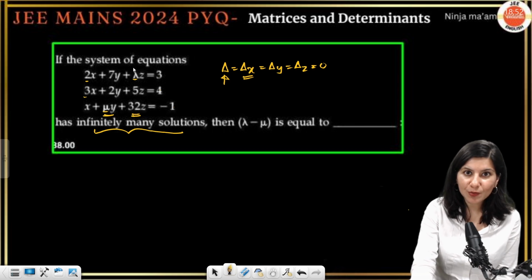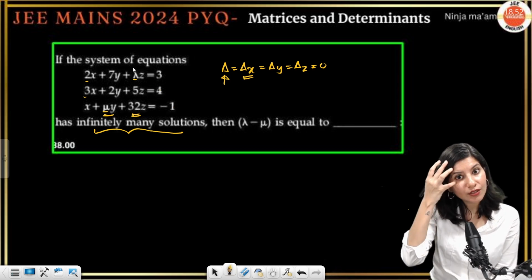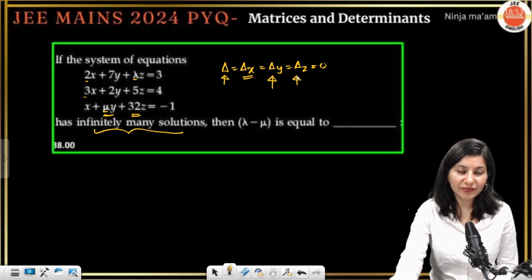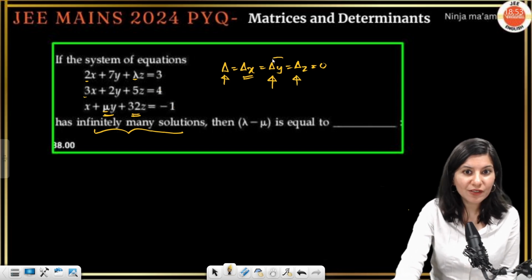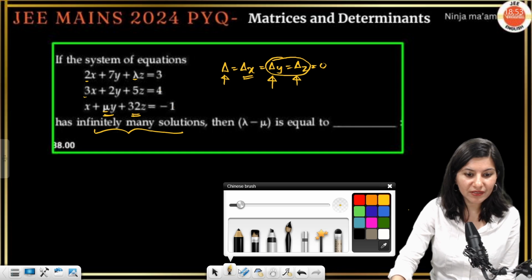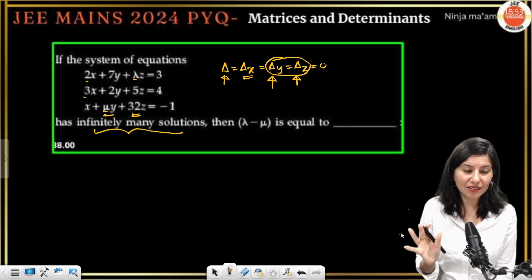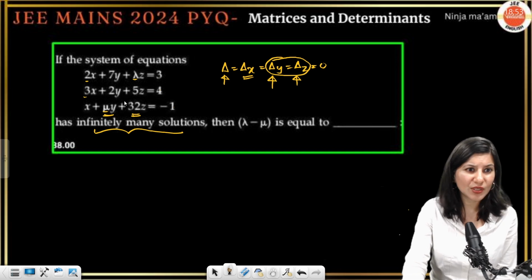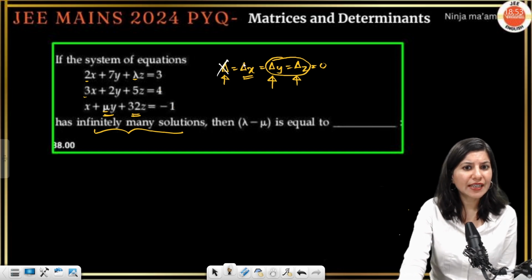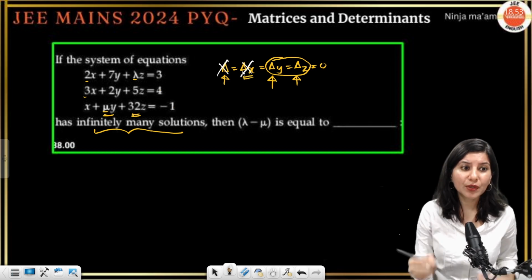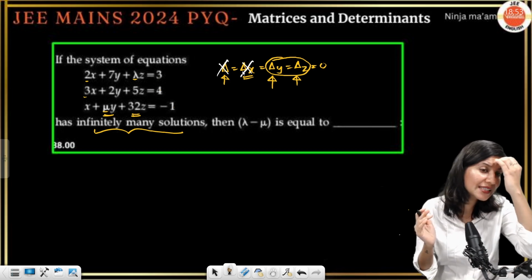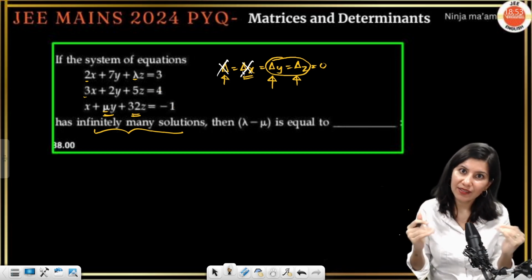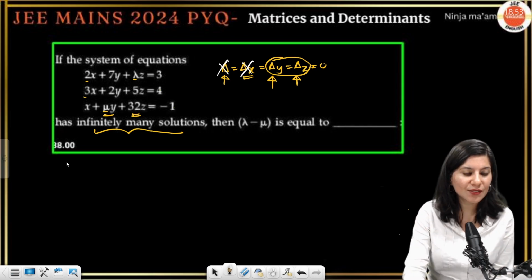Either the second column should be free from mu or lambda, or the third. So del y and del z are the ones to solve, because we are anyway not going to solve all four. We just want our lambda and mu to be found, right? So we are not talking about del and del x, because if you create del, you will see yourself that in the same determinant two unknowns are there. Same goes for del x, but for del y it is not going to happen.